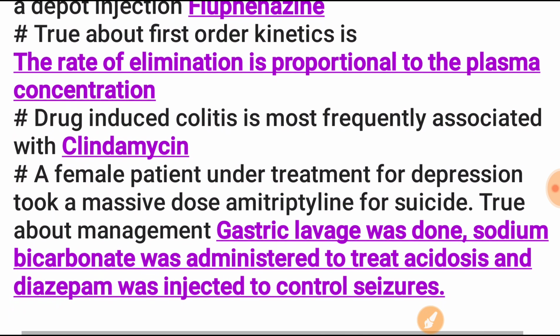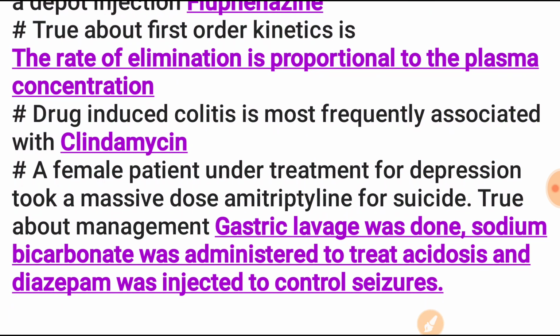Next, drug induced colitis is most frequently associated with clindamycin. Next, a female patient under treatment for depression took a massive dose of amitriptyline for suicide. The true statement about management: gastric lavage was done, sodium bicarbonate was administered to treat acidosis, and diazepam was injected to control seizure.